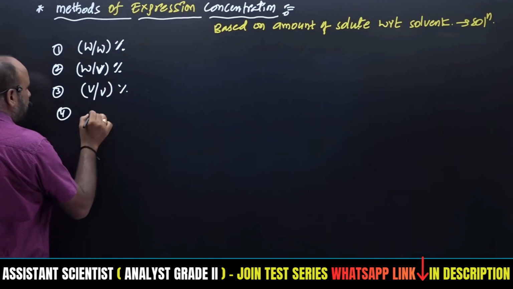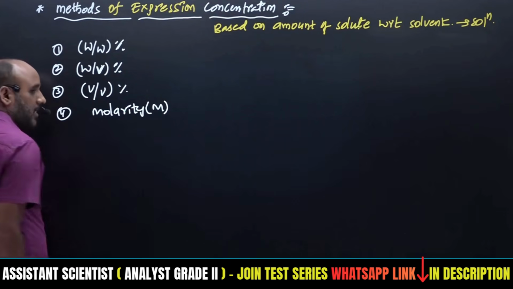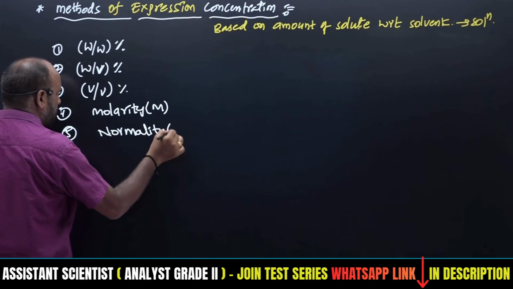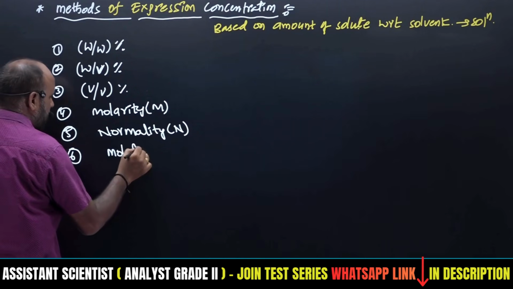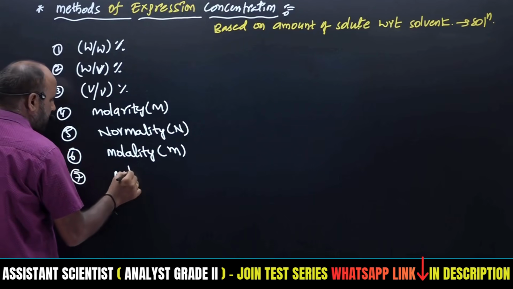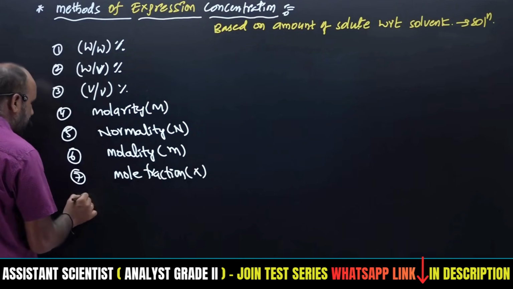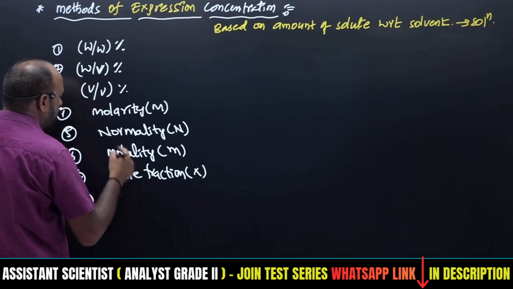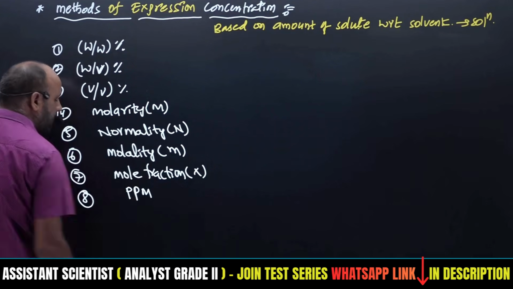Then the fourth one is molarity, denoted with M. The fifth one is normality, that is N. The sixth one is molality, that is m. The seventh one is mole fraction, that is X. The eighth one is ppm, parts per million.